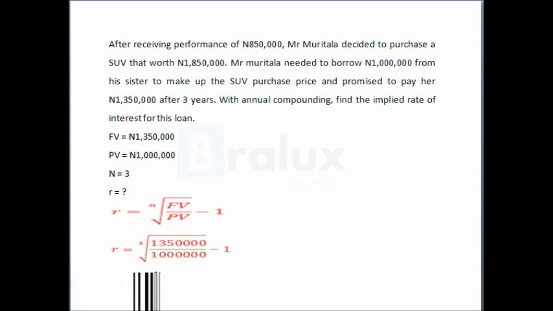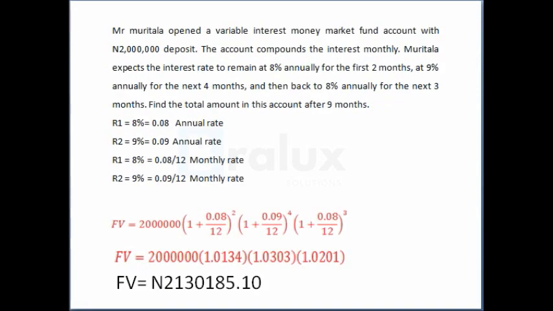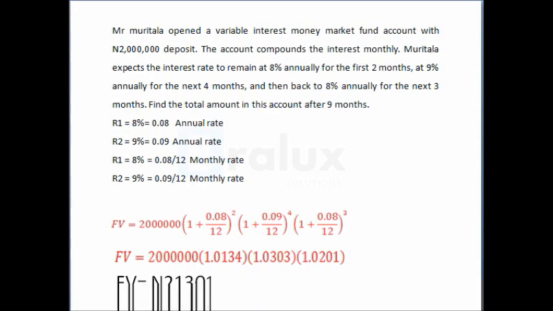So this is our R1, which is our first rate, 8%. Then R2, 9%. Since our rate is annual, we have to use a typical example of discrete compounding, which shows the frequency of the compounding. So the interest rate will be prorated to a monthly rate. Just divide the interest rate by 12 to get the monthly rate.